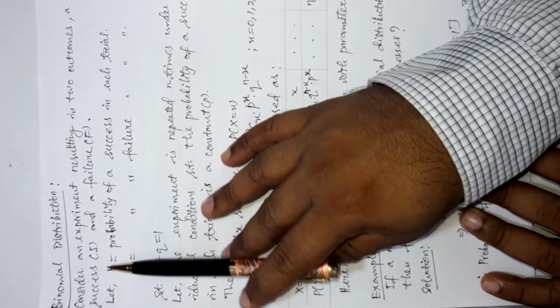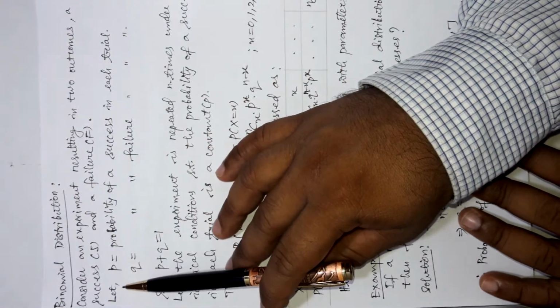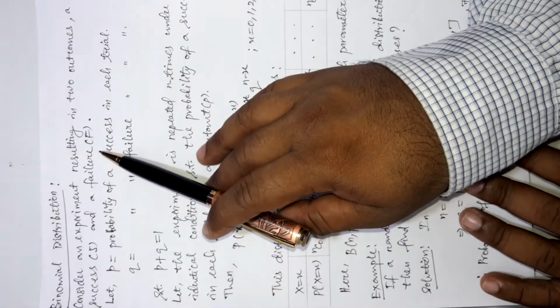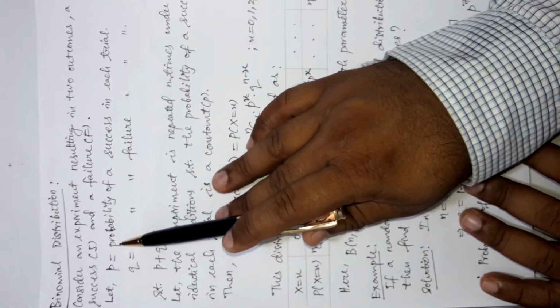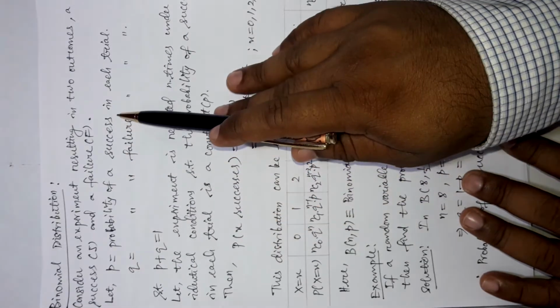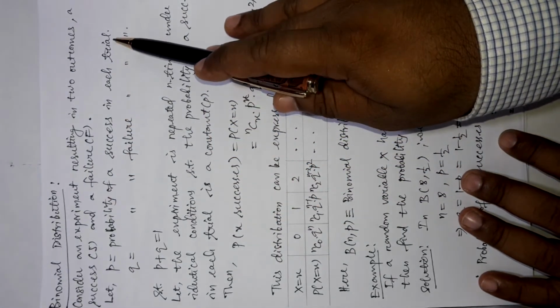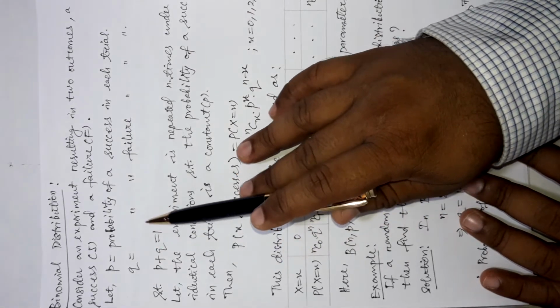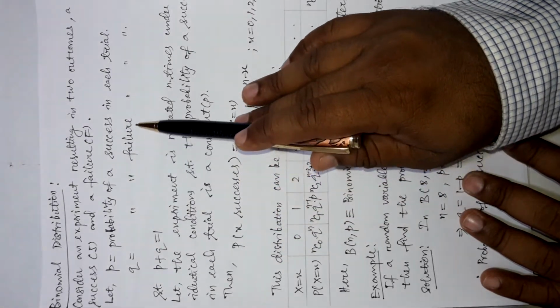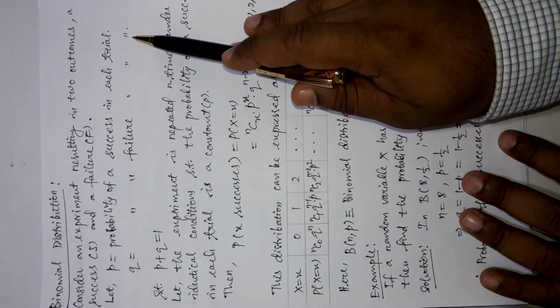Now, if there is a success and a failure, then there should be some probability also. So, let small p represent the probability of a success in one trial, and small q represent the probability of a failure in one trial.